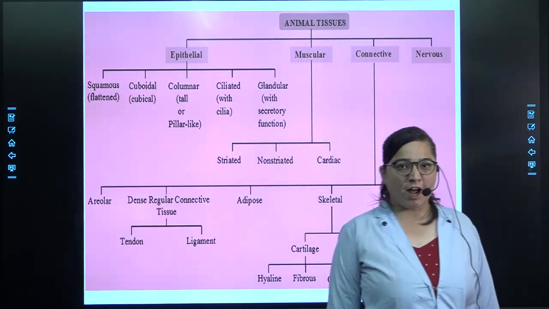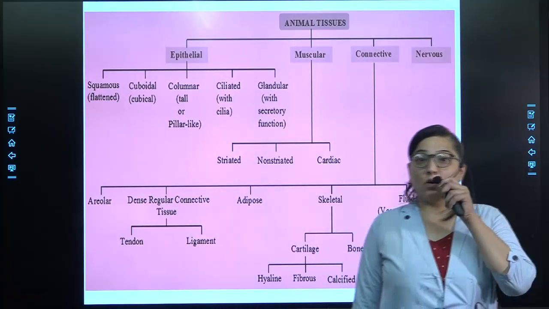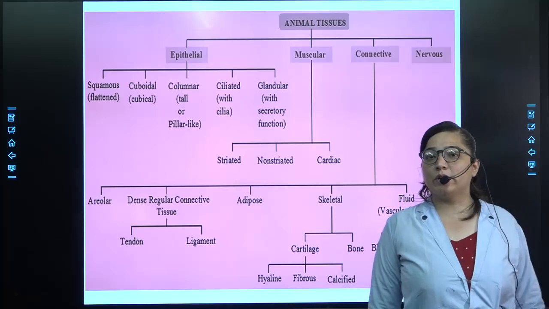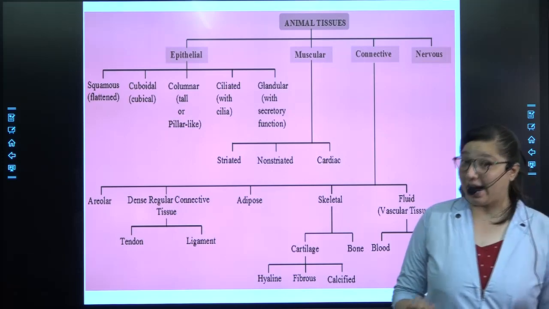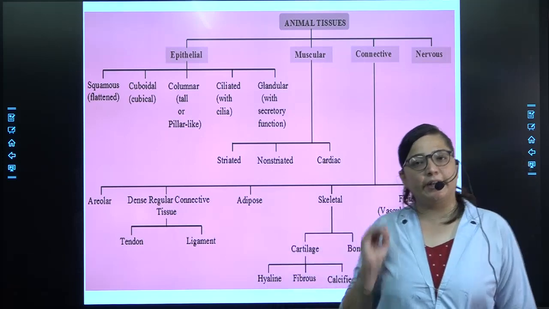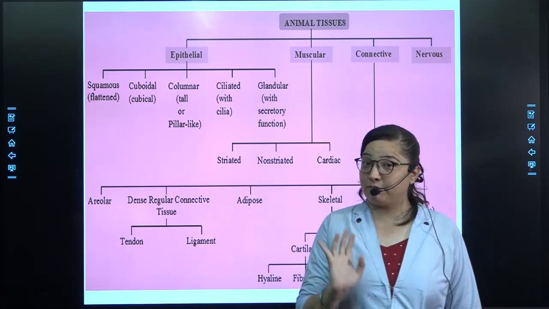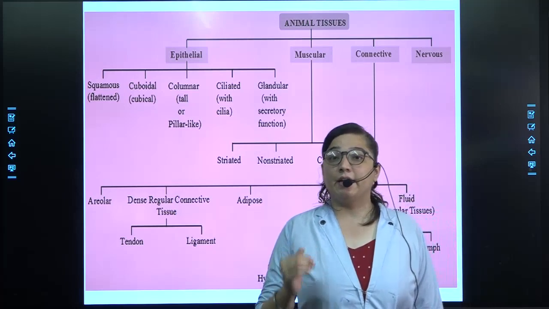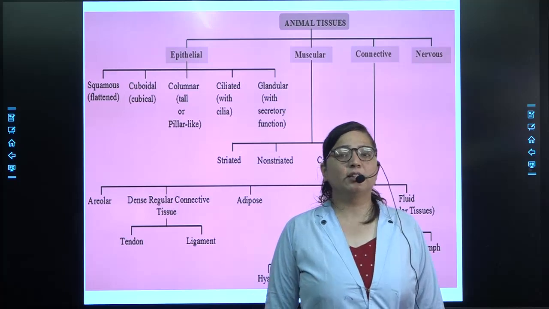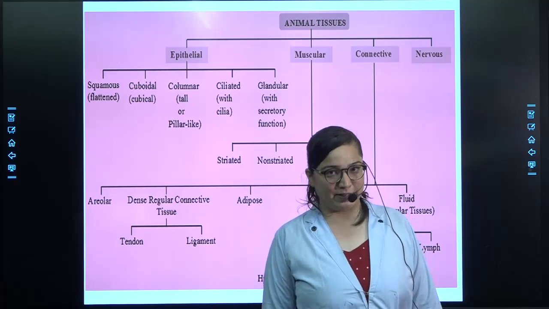Friends, this is the chart that we are doing daily, and why are we doing it daily? So that you can learn all the types of animal tissues. Actually, it is difficult to learn, but if you listen daily to what ma'am is saying, then definitely you will be able to memorize it. Now, let's have a look at the basic 4 types of animal tissue.